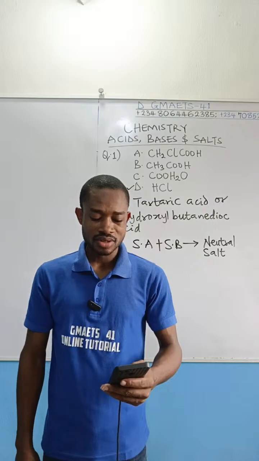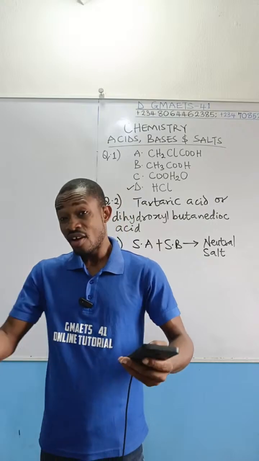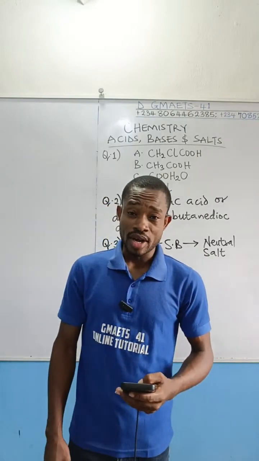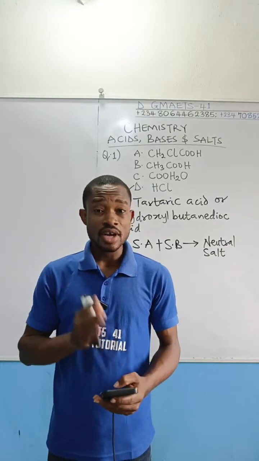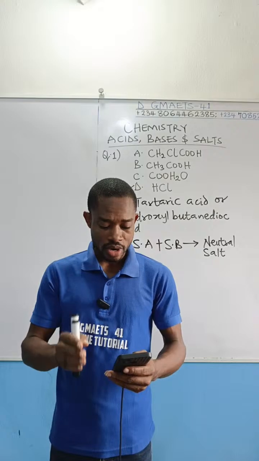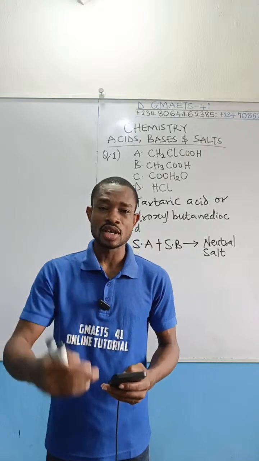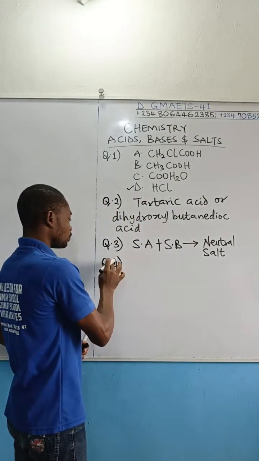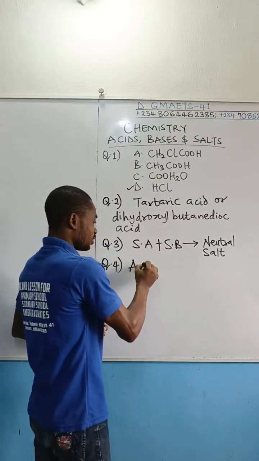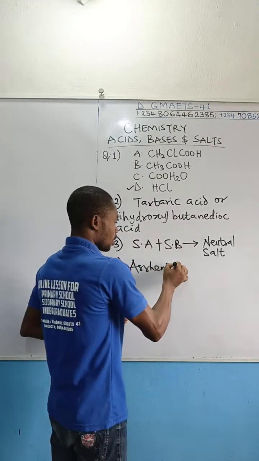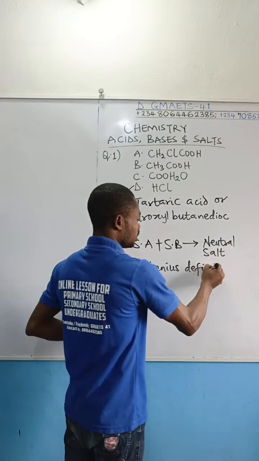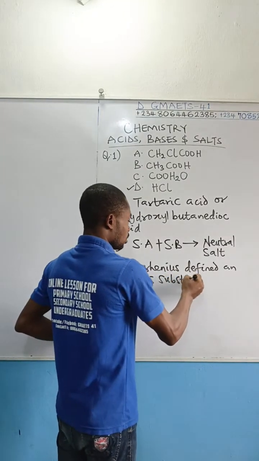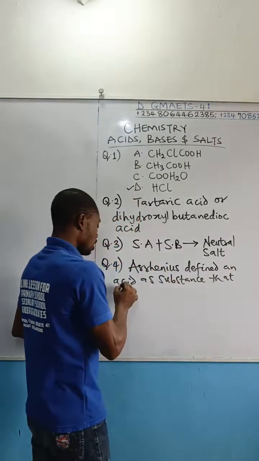Now I have just 3 options here. I'm wondering where option D is, because we know these sorts of questions mostly provide up to option D. All right, back to this anyway. Arrhenius defined an acid as what? The correct option here is option A. According to Arrhenius, an acid is a species that can donate a proton. So question number 4, Arrhenius' definition of acid: Arrhenius defined an acid as a substance that donates a proton.